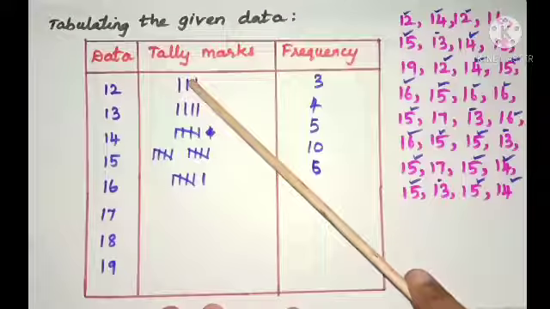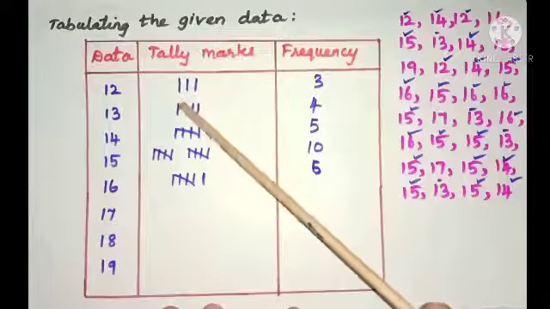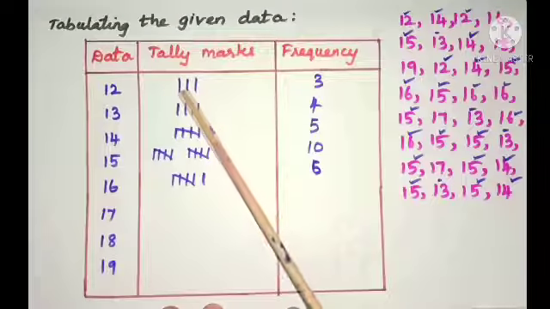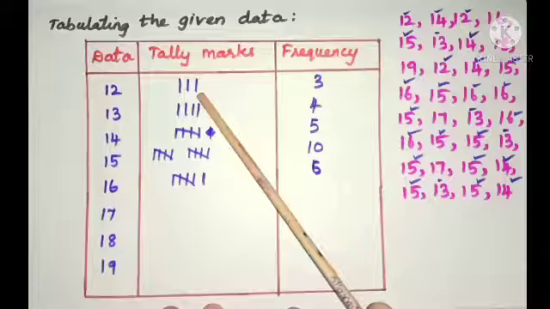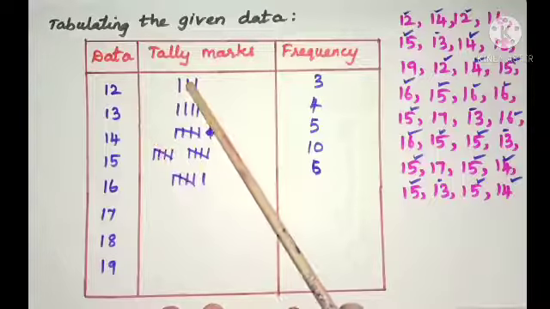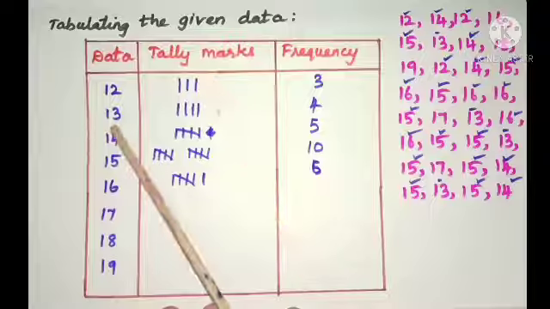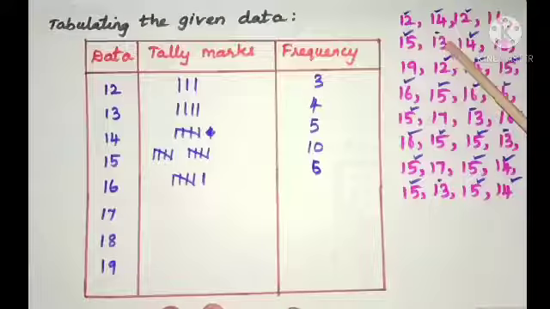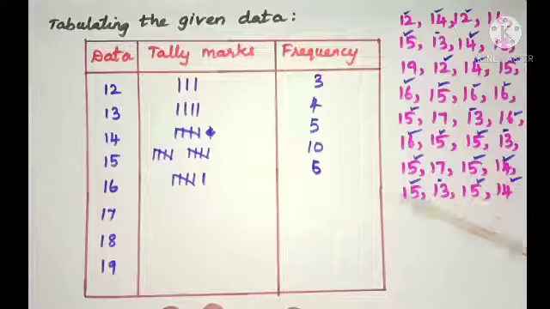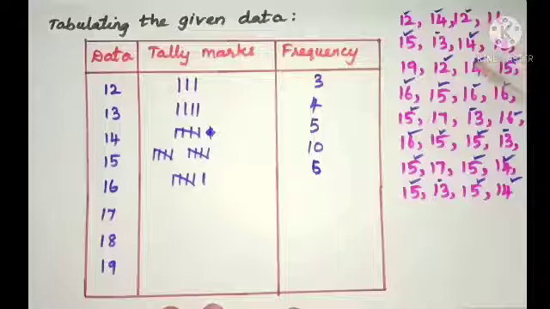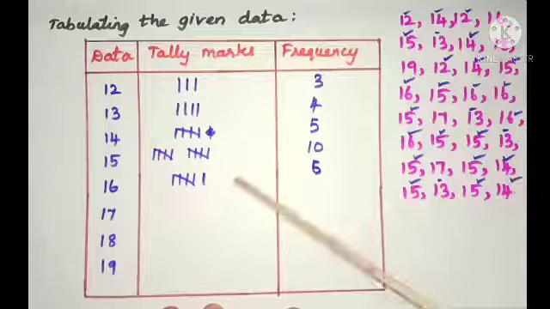While writing tally marks, we represent each count as a vertical line. So here 12 occurs 3 times, so 3 vertical lines. And 13 occurs 1, 2, 3, 4, 4 times. 14 occurs 1, 2, 3, 4, 5, 5 times.